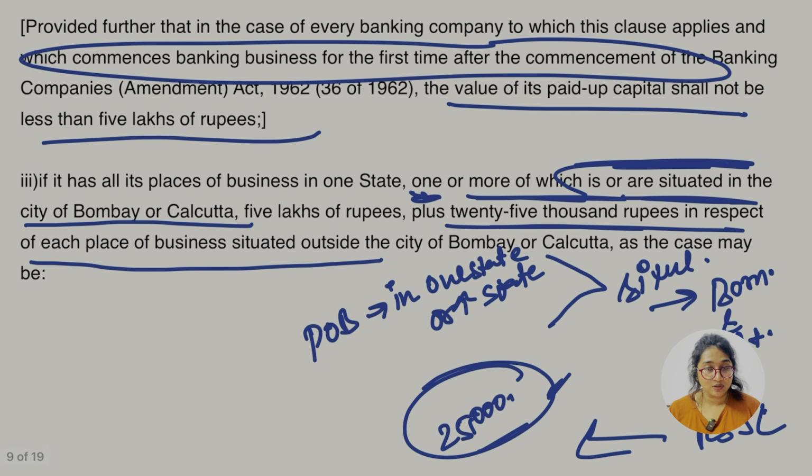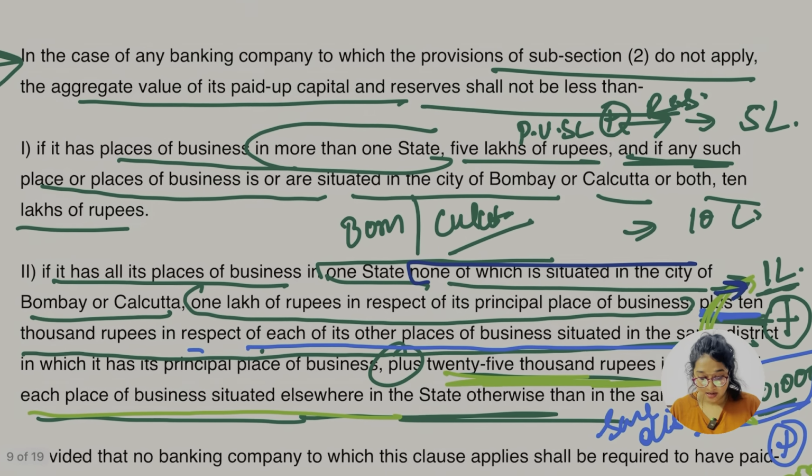So यहाँ पे what they are saying, if they are having place of business in Bombay and Calcutta, ठीक है, either in one state, one or more state, ठीक है. So what is going to be the minimum paid up share capital जनाब? It's going to be 5 lakh, ठीक है.